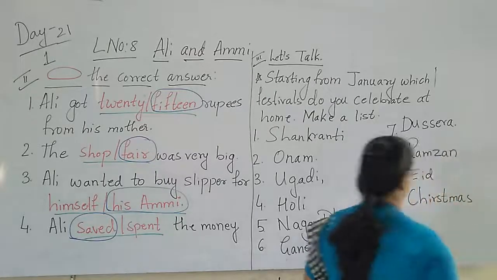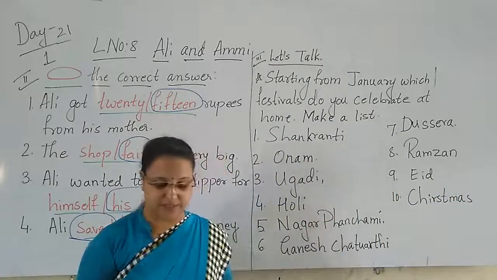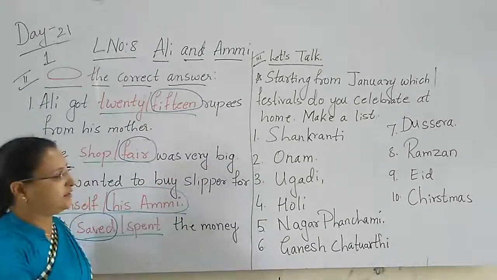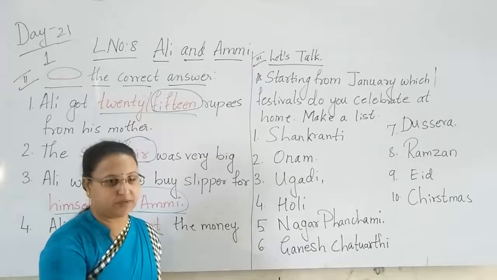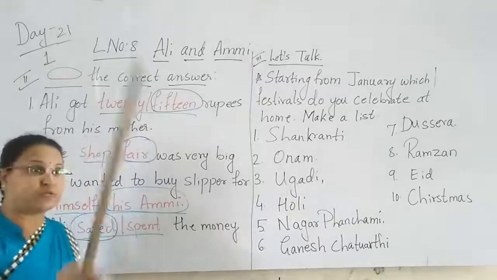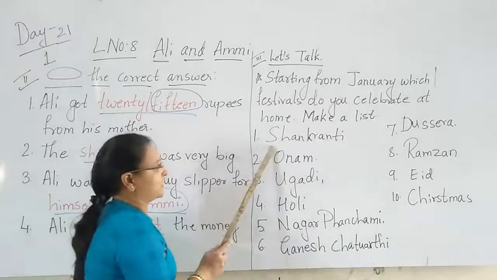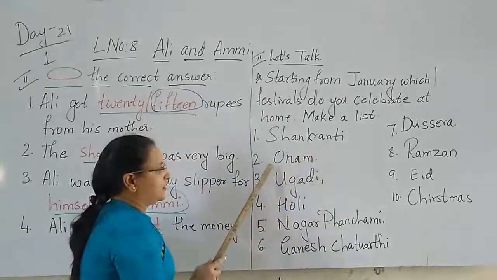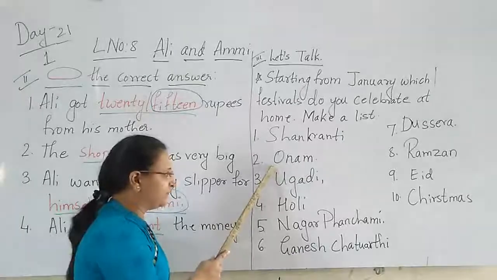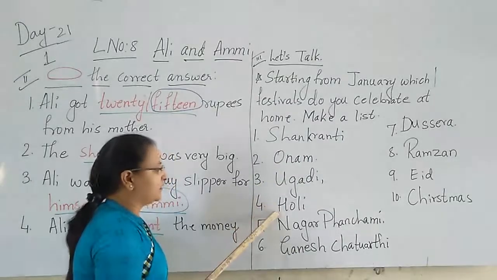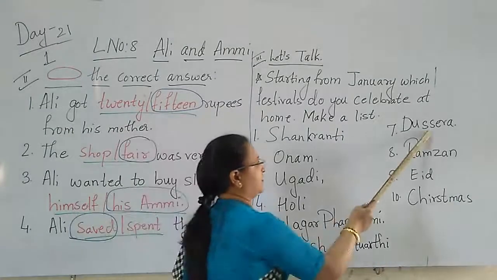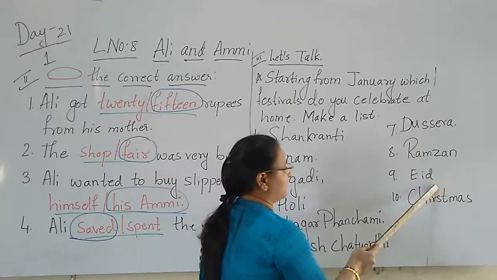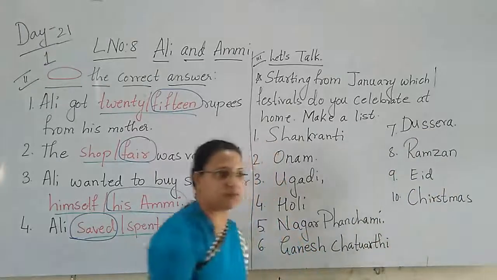Christmas, they celebrate the festival Christmas. See, all together there are 10 festivals. I have mentioned the names. So from the first month, January, we celebrate Sankranti. The Kerala people call it Onam, and then Ugadi, then Holi, Nagara Panchami, Ganesh Chaturthi, Dasara, Ramzan, Eid, and the last is Christmas.